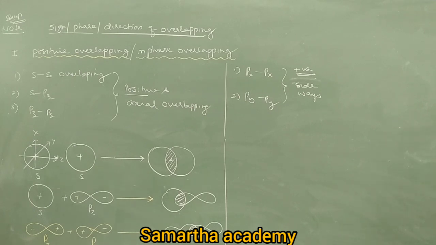Sigma bond is stronger, of course, because it has maximum overlapping. Next is sideways. After forming the sigma bond like this, one atom again has PY, PX. Another atom also has PX like this, and PY like this.